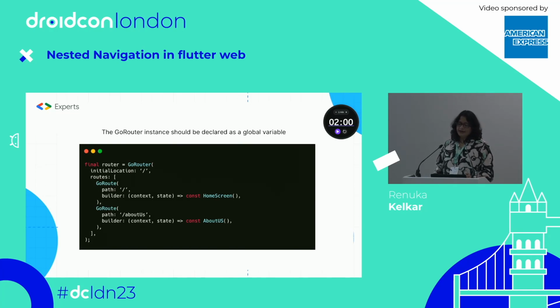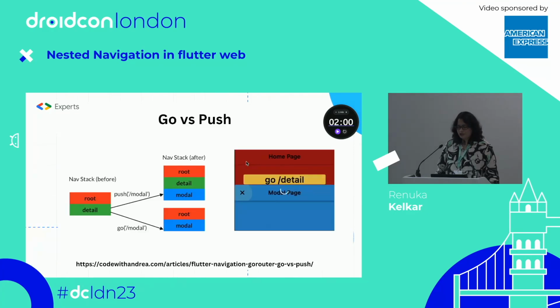When you implement the Go router, it gives you some parameters. You can set up the initial route. It gives a list of the routes which you want to navigate, where you can define the path and the pages which you want to connect with that link. So this is a simple implementation.